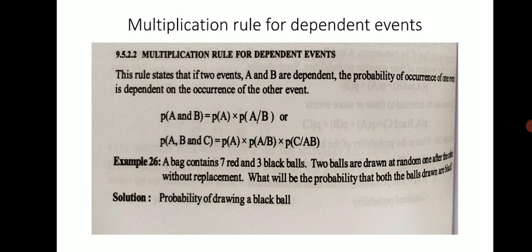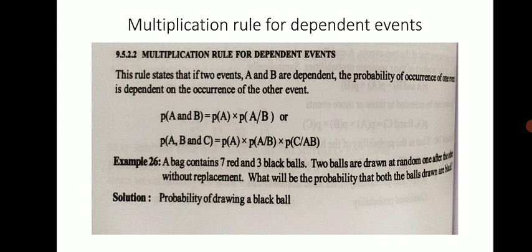Then next is the multiplication rule for dependent events. This rule states that if two events A and B are dependent, means the occurrence of one affects the occurrence of the other, the probability of occurrence of one is dependent upon the occurrence of the other. Obviously if they are dependent, the probability is also dependent. So the multiplication rule for this condition is that probability of A and B is equal to probability of A into probability of B given A, or probability of ABC is probability of A into probability of B given A into probability of C given AB. Okay. So here an example is given.